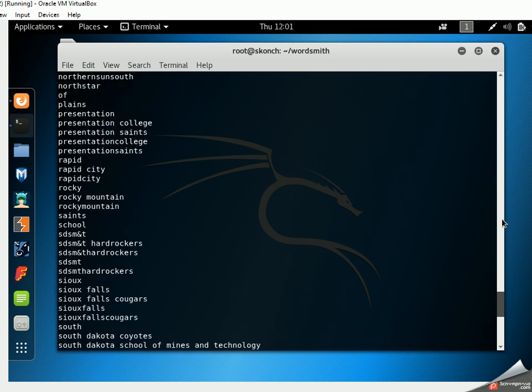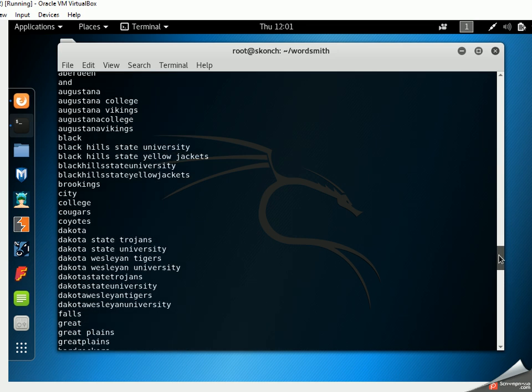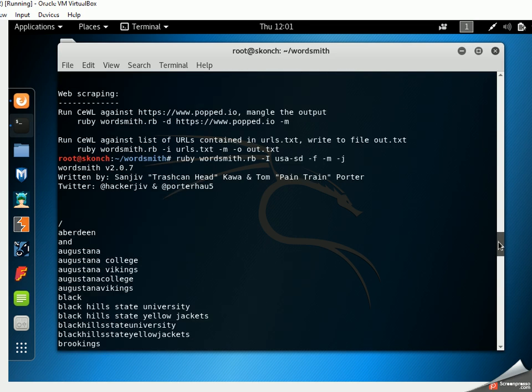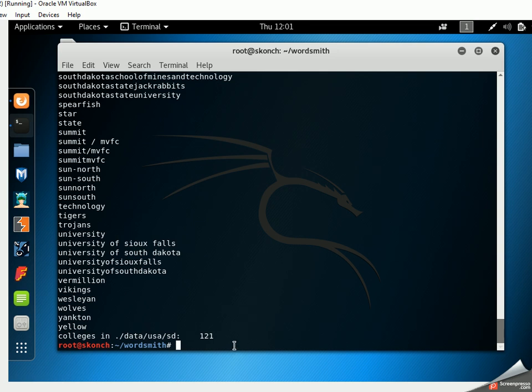But it's going to generate all these, and this is not in quiet mode, so this is going to show them all. Now if we did it in quiet mode, we throw it in a file, and then we'd use it with Hashcat or John the Ripper to utilize it in those areas. So now this time we're going to take it a little bit further.